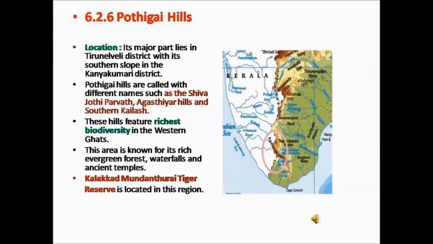Podigai Hills are also called as the Shivajodi Parvat, Agasthyar Hills and Southern Kailash. These hills feature richest biodiversity in the Western Ghats. That is, these hills have a huge variety of plant life and animal life.